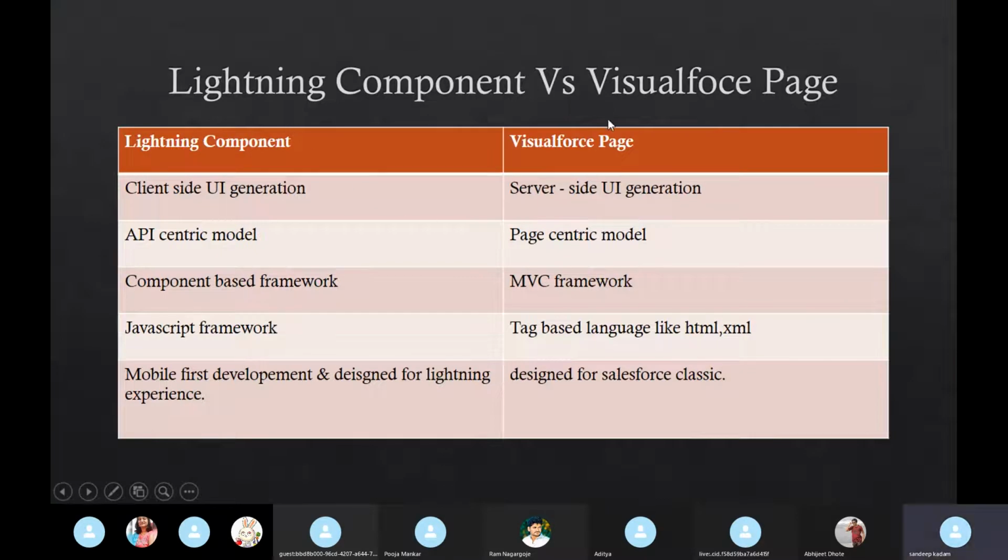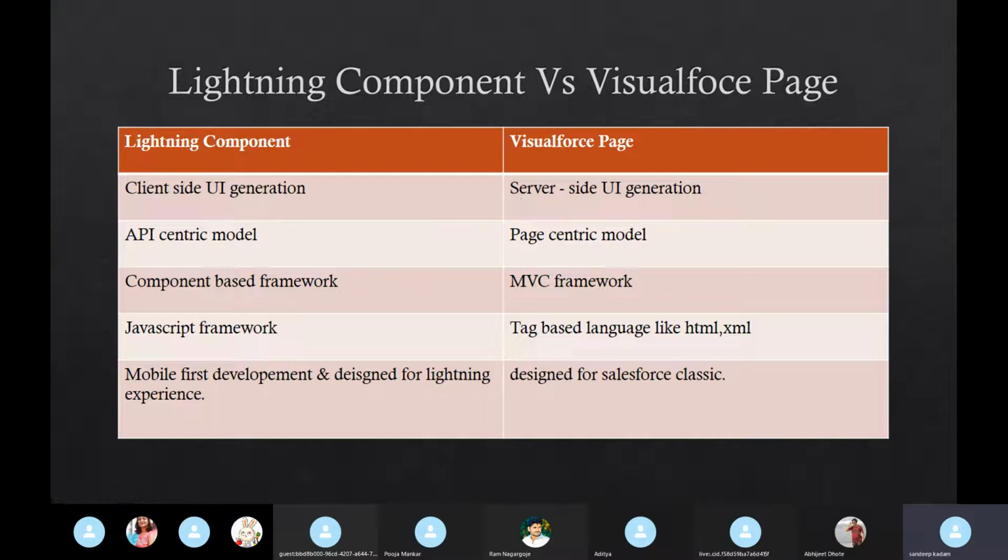So, lightning component versus VF page. This is the small difference. I have just given some highlighting parts. If you want to go in depth about this, I will share one blog link, wherein you can go in depth and understand much more about how it is developed. You can see lightning component is more on client side UI generation. The UI is built on the client side, whereas in Visualforce the UI is generated on the server side.